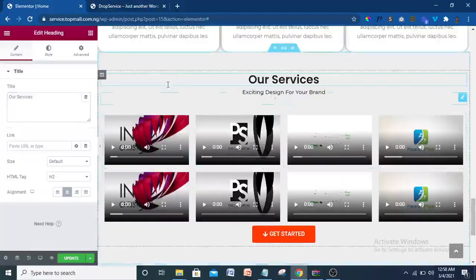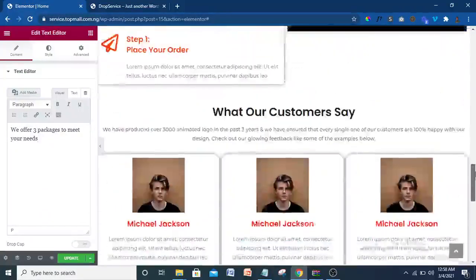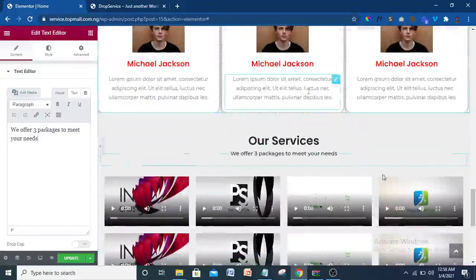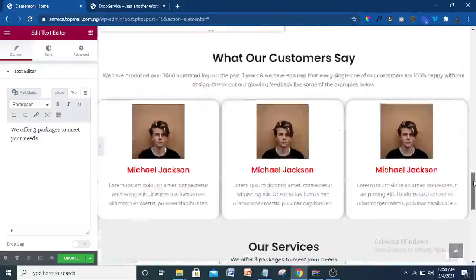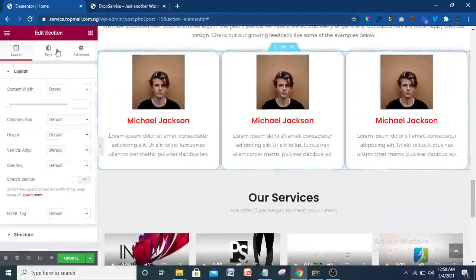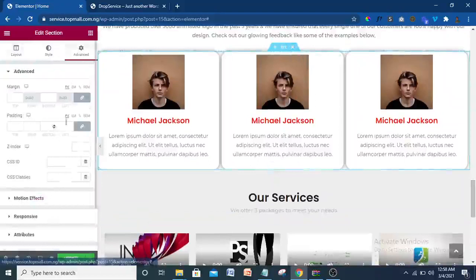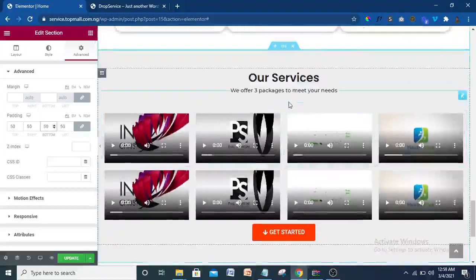Just click on this place here and Ctrl V that. Alright, so I think I have a small issue with that one. This one, I can leave it this way though. But let me give it a padding, a breathing space between this and this. So we're going to click on this one here and come here. So I'm going to give it a bottom padding of 50. That's going to give a white space there. All right, so I don't need this part, so I'm just going to delete that.